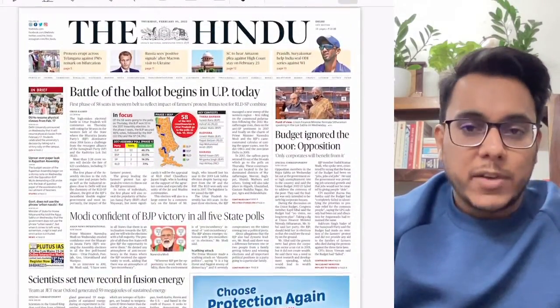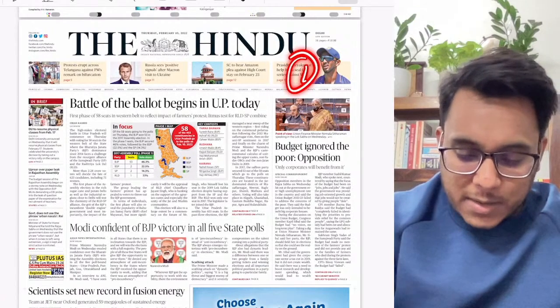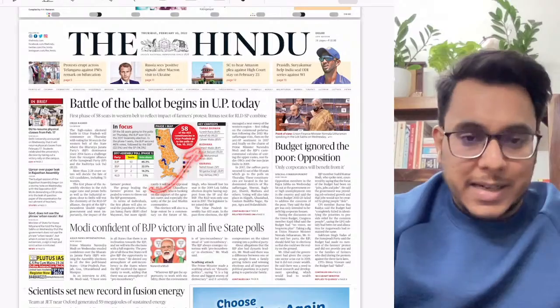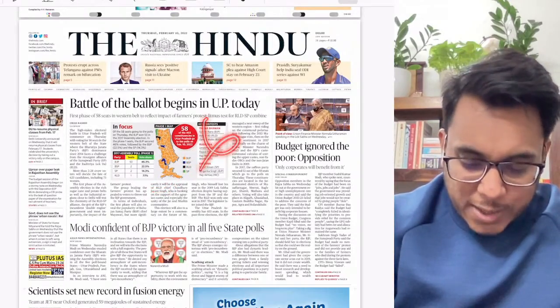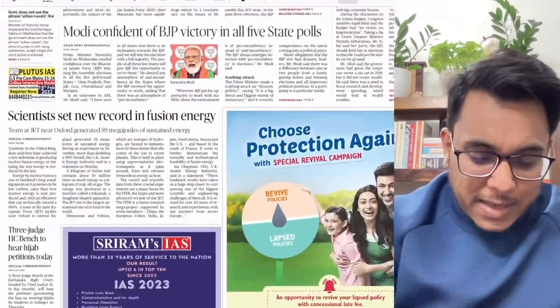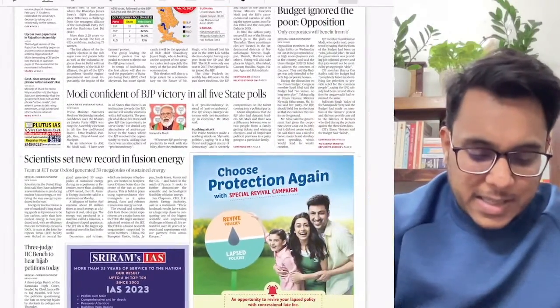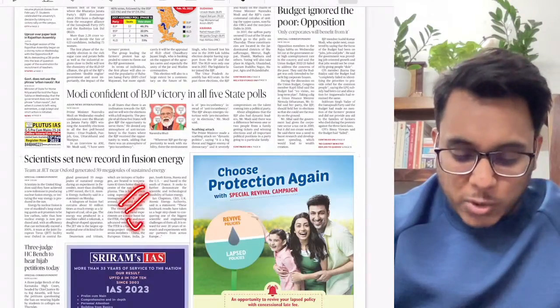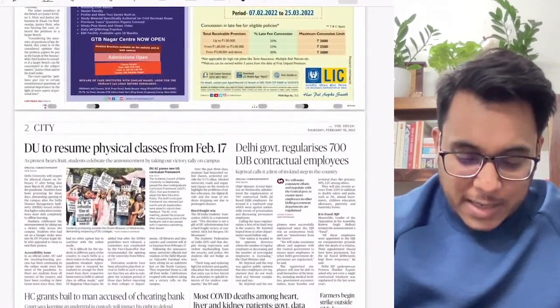Then further moving on, we reach the Hindu page number 1. Here we can see that the polls are starting from today, and such things are provided, not important. Then guys, here we can see that scientists set a new record in fusion energy. With respect to the examination, we'll see this particular article.